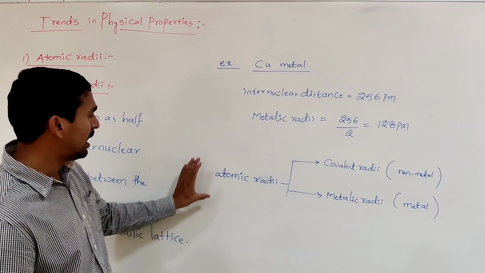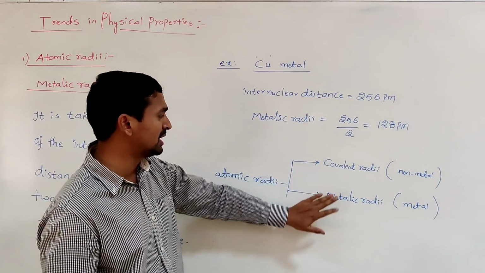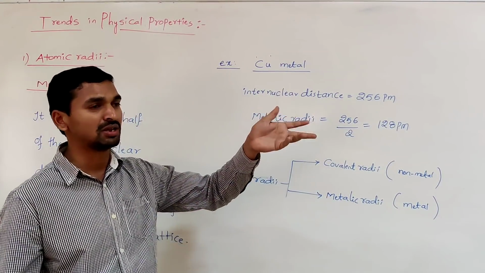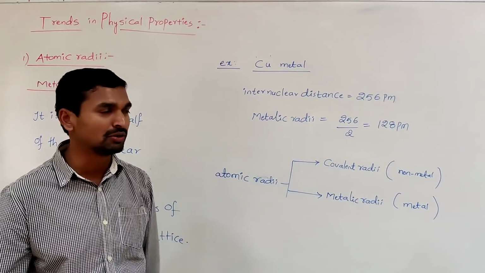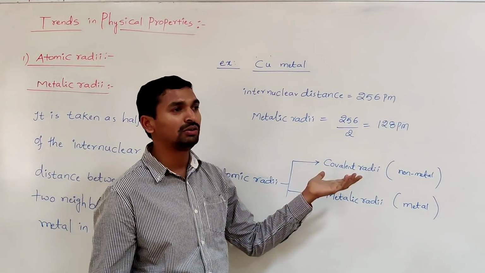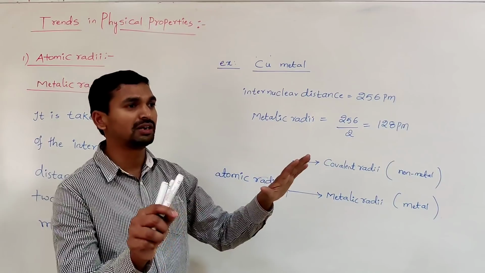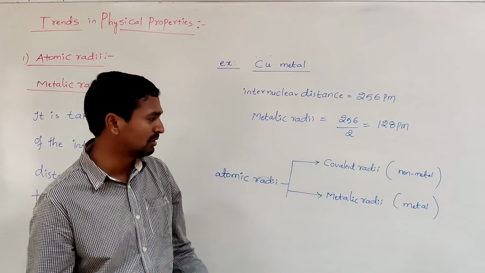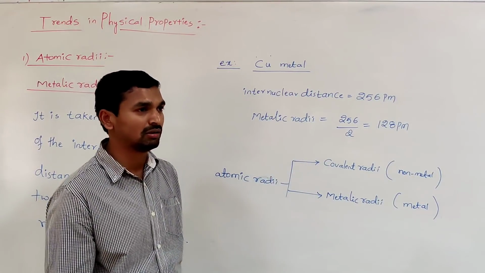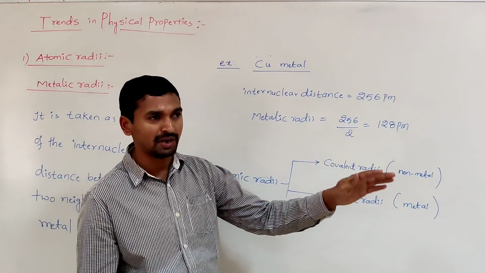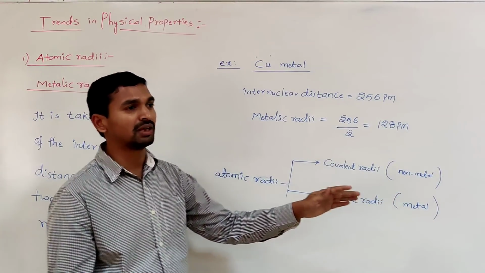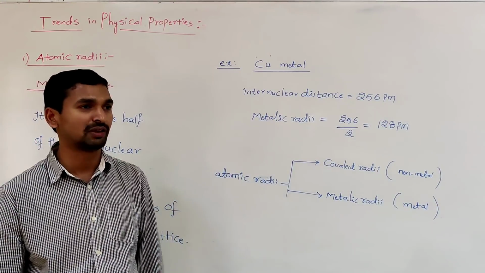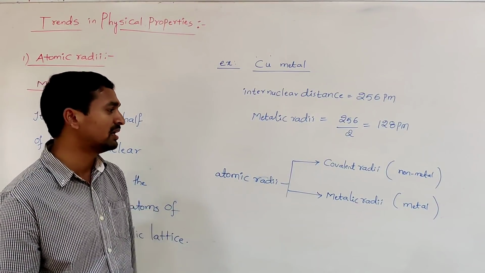So like that, among atomic radii so far, we have the covalent radii and metallic radii. In the covalent radii, there are two types of molecules, homonuclear molecules and heteronuclear molecules. In homonuclear molecules, half of the internuclear distance is called the covalent radii. Whereas in a heteronuclear molecule, the covalent radii may be defined as the distance from the nucleus of an atom to the mean position of the shared pair of electrons between the two bonded atoms.